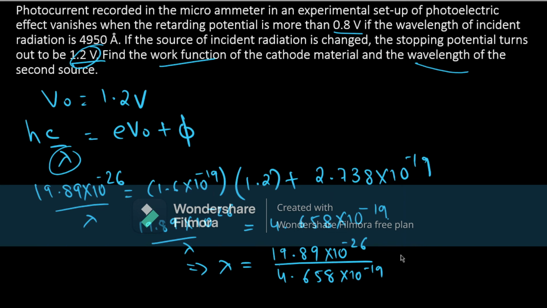I would advise you all to use the logbook for doing these calculations. So solving this we get 4.305 into 10 raised to minus 7 meter, or we can write this as 4305 Angstrom.